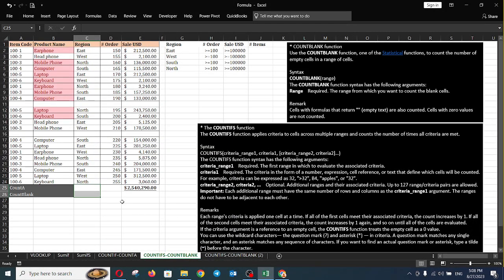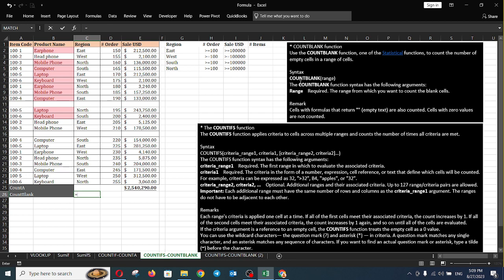Hello everyone. Today I would like to show you about the functions COUNTIFS and COUNTBLANK. COUNTBLANK is used to count the blank cells. It is one of the statistical functions to count the number of empty cells in a range of cells.